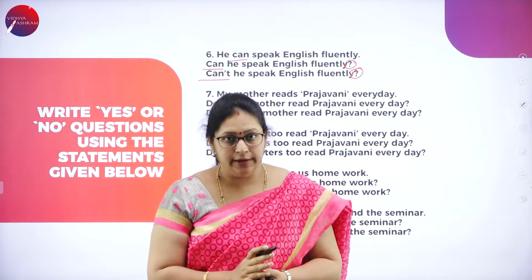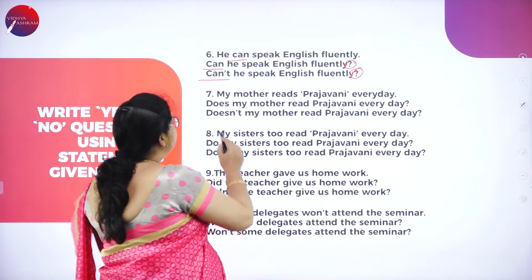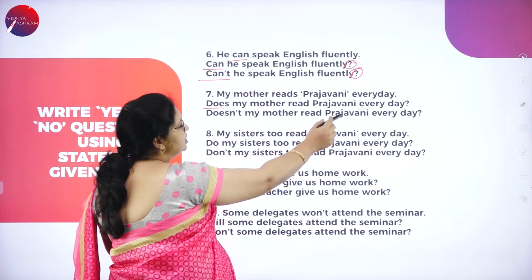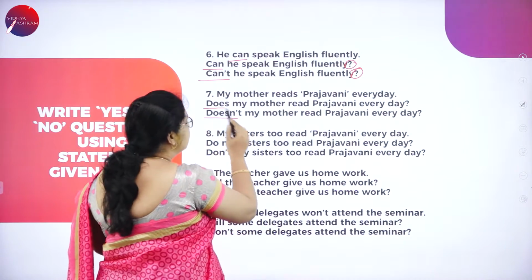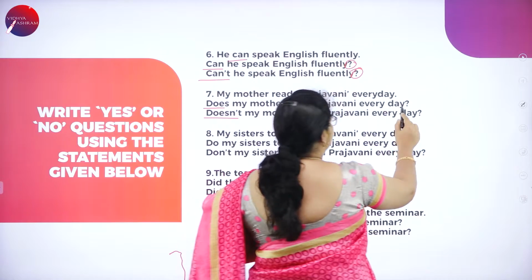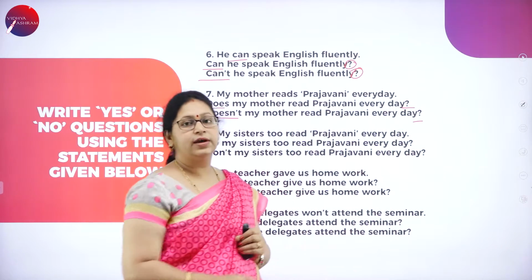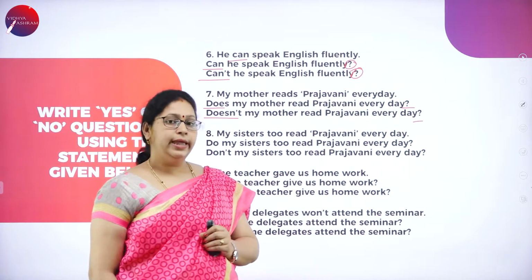Do, does, did. So which will we use? Does. Okay. So does my mother read Prajavani every day? Question mark. Or doesn't my mother read Prajavani every day? Question mark. Don't forget the question mark.